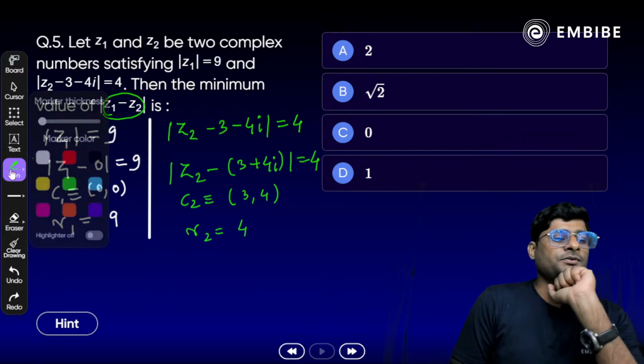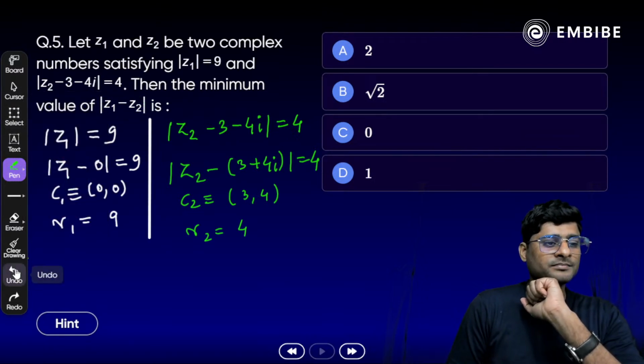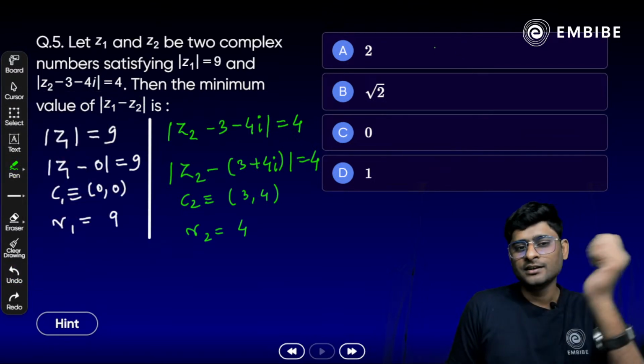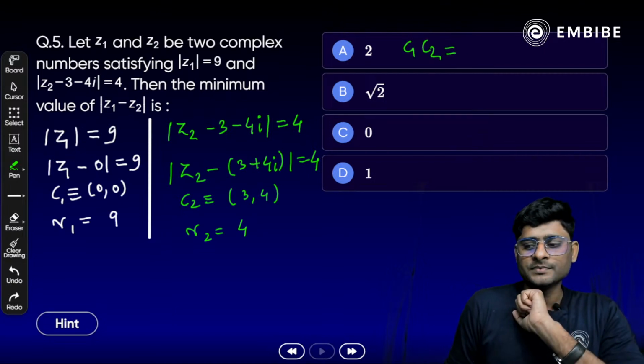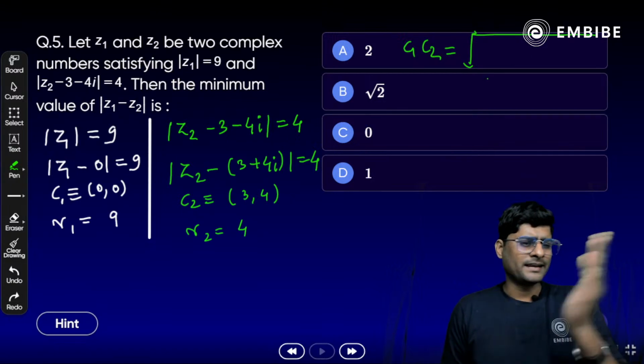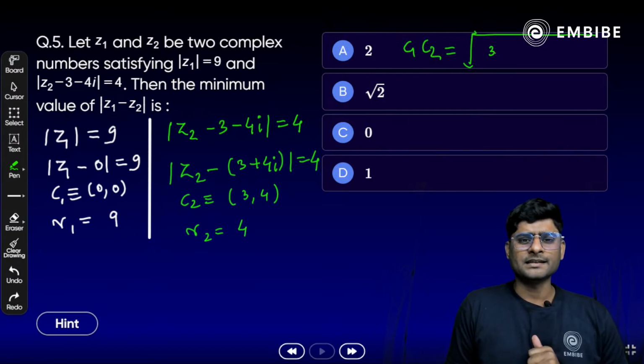Now, first of all, what do we need to calculate here? We need to calculate the distance between the centers C1 and C2. Just apply the distance formula: x2 minus x1 whole squared plus y2 minus y1 whole squared, like 3 minus 0 whole squared, 4 minus 0 whole squared.